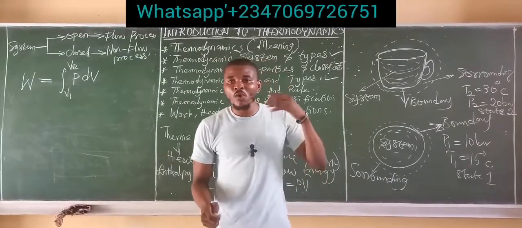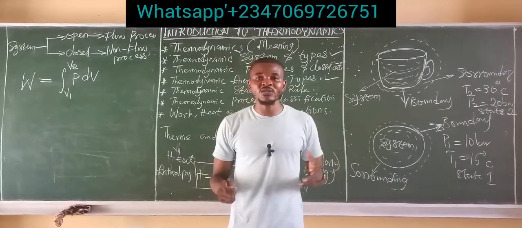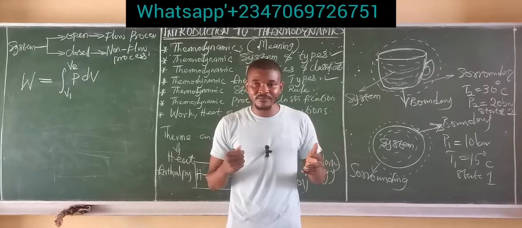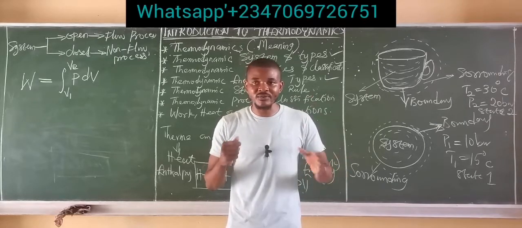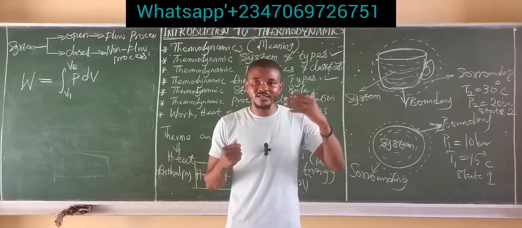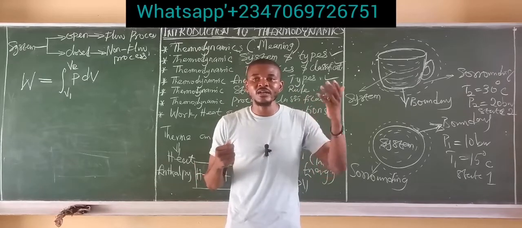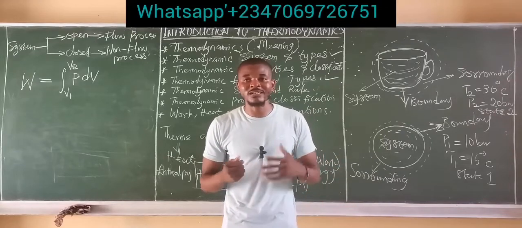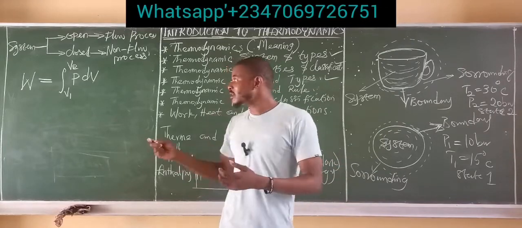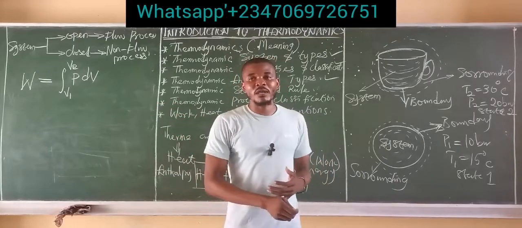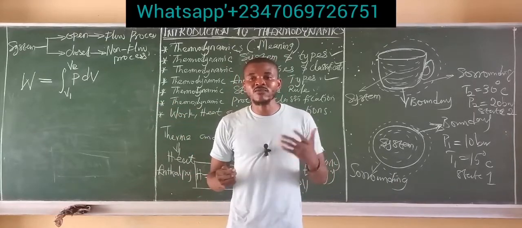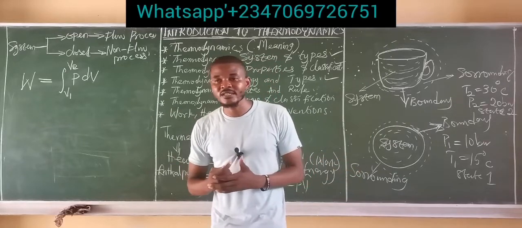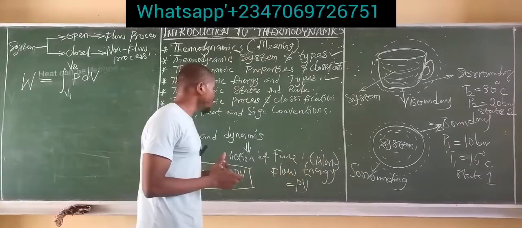So we said that work is a transient form of energy. When we say transient, we simply mean that it cannot be seen, but it is existing. So it is unseen, yet it is what is happening. It is actually going through or happening in the system. So that's why it is called transient. And mathematically, we use that formula to solve any problem requiring us to find the work done of any function in a thermodynamic system.